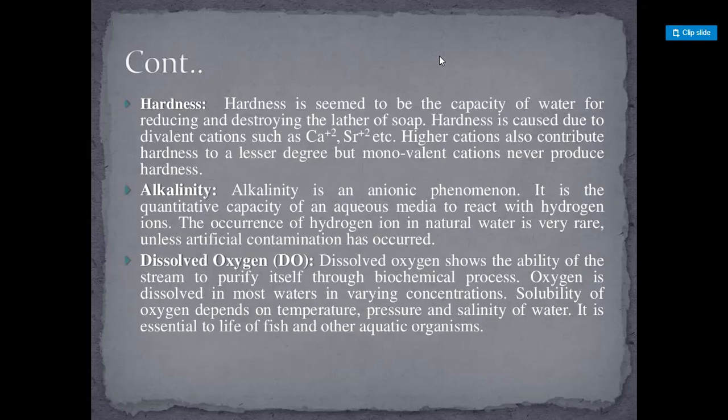Alkalinity. Alkalinity is an anionic phenomenon. It is the quantitative capacity of an aqueous media to react with hydrogen ions. The occurrence of hydrogen ion in natural water is very rare unless artificial contamination has occurred.